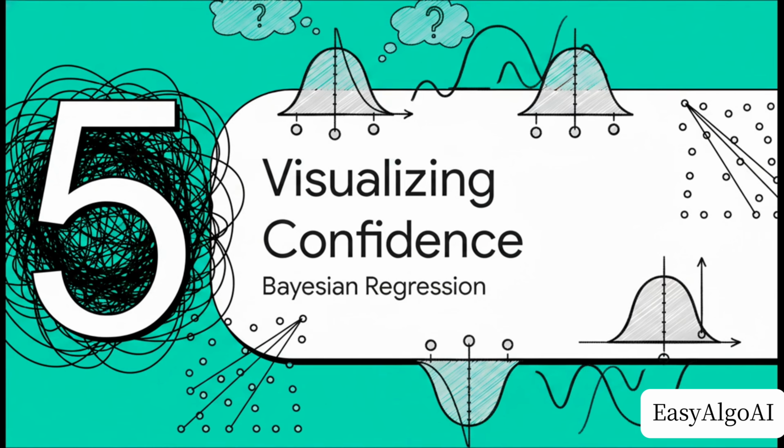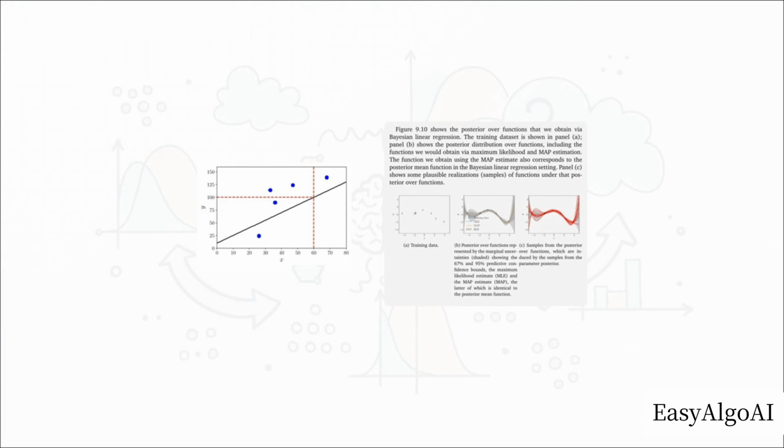Let's look at Section 5, visualizing predictive confidence. What does all this actually look like when it comes together? Let's check out the visual climax of this journey, Bayesian linear regression in action. And this brilliantly illustrates the payoff. Instead of that blind, rigid guess, we evolve into this beautiful cone of uncertainty. The model samples from a posterior distribution of plausible functions, mapping out predictive confidence bounds, say 67% or 95% certainty.